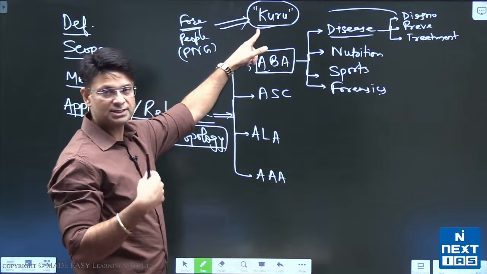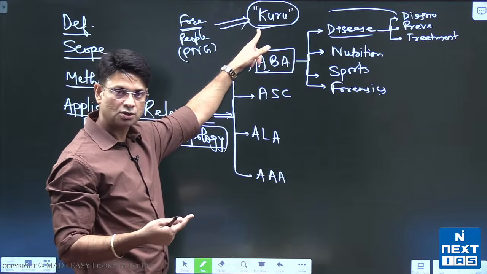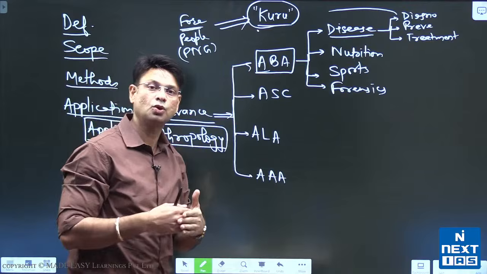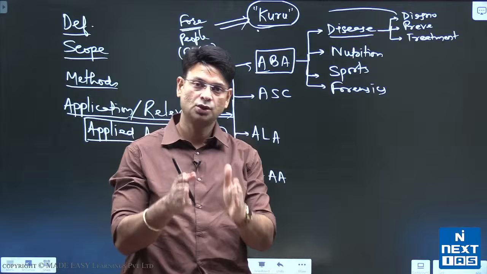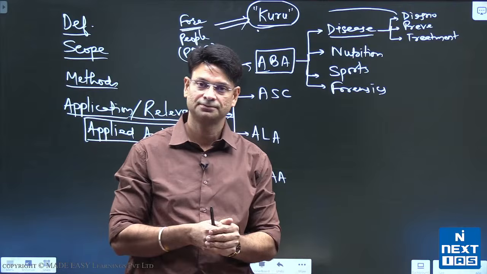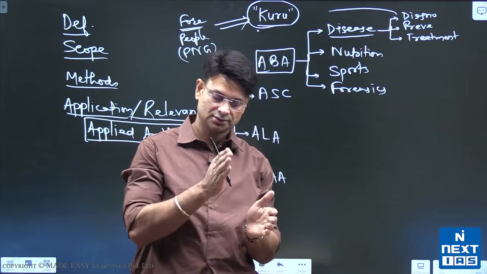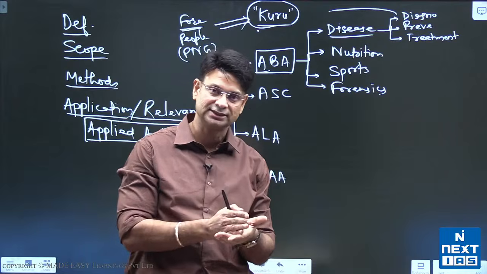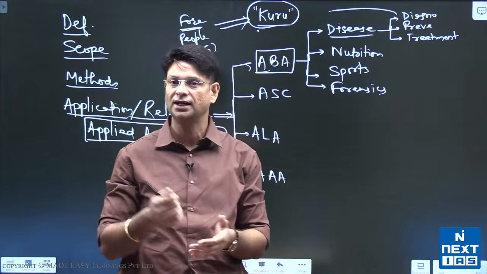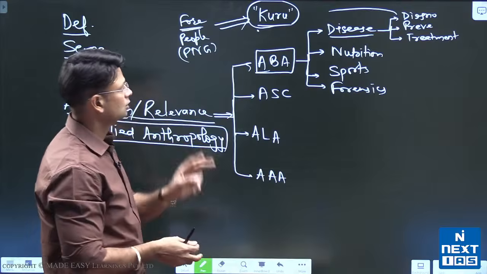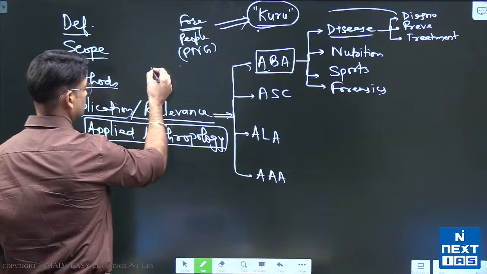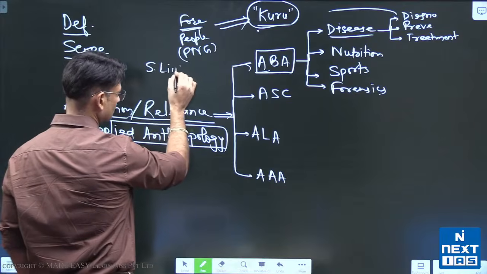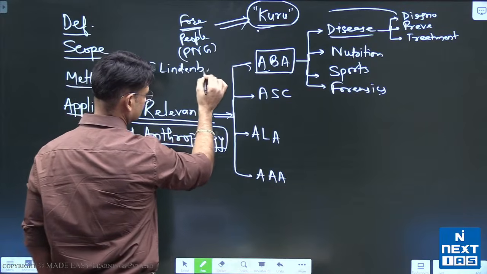अब उस टाइम पे जब स्टडी हुआ, जो डॉक्टर्स ने स्टडी किया, it was found that most of the people who are dying, they are relatives. So doctors thought that it is a genetic disorder. So it was classified as a genetic disease, because the people who are dying are relatives. Later on, two anthropologists went to the Fore people, and they were Shirley Lindenbaum and Robert Glasse.